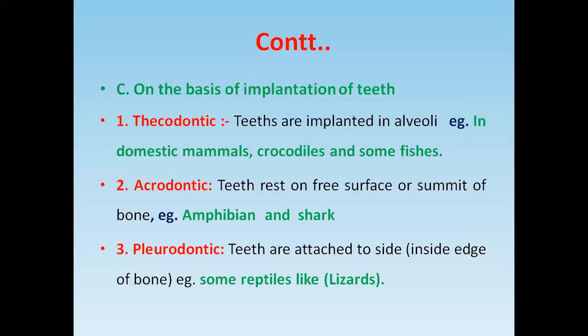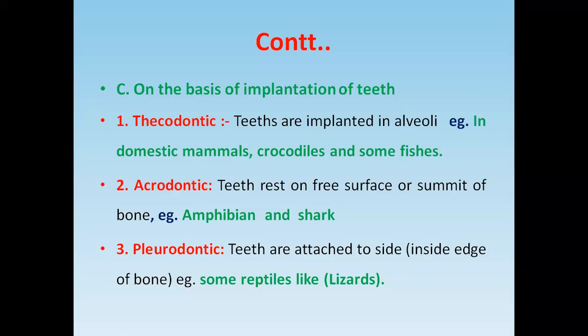Okay, so another classification is on the basis of implantation of the teeth. On the basis of the implantation of the teeth, there are three types: thecodontic teeth, acrodontic teeth and pleurodontic teeth. In thecodontic teeth, the teeth are implanted in the alveoli, as in all domestic animals.